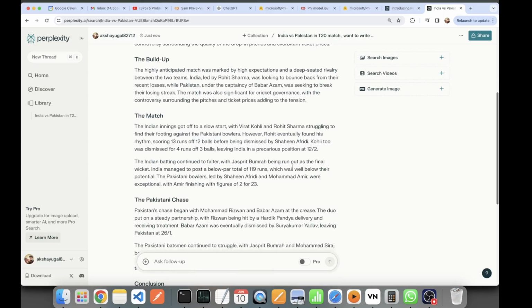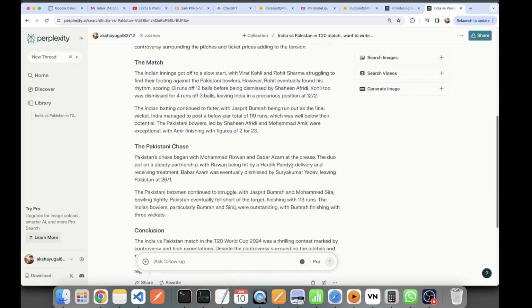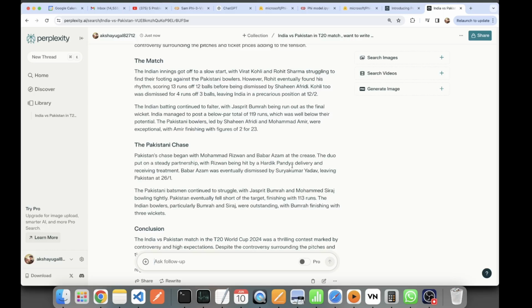The match was also significant to cricket governance. Okay, got off to a slow start. Virat and Rohit Sharma struggling to find footing, however, Kohli eventually found his rhythm, scoring 13 off Shaheen Shah Afridi, and leaving India in a precarious situation at 12.2. Yes, it is not hallucinating.